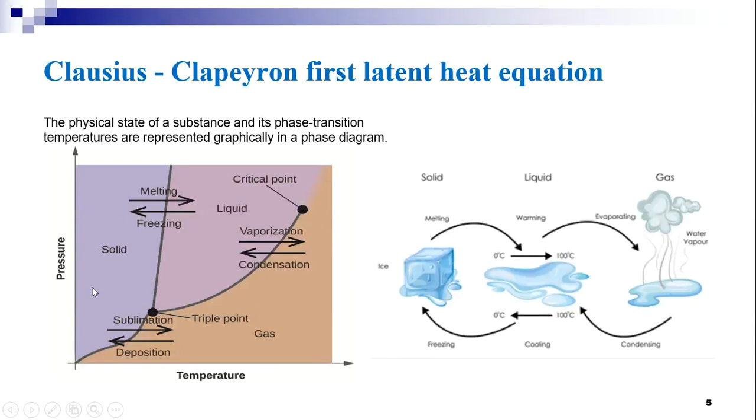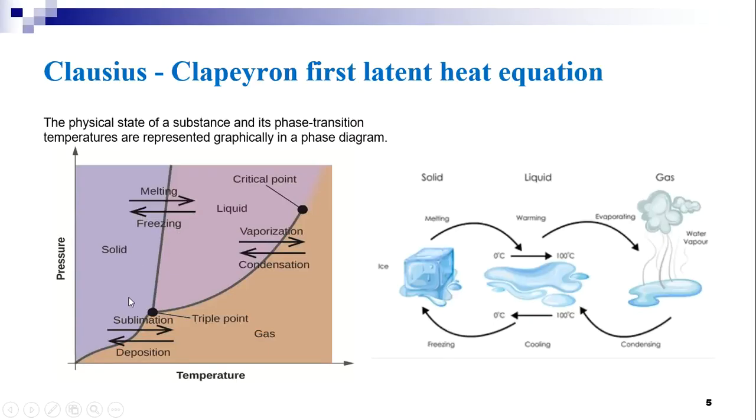Here in general, if you plot a graph of pressure versus temperature for the transition of matter, we will get different phases. A solid changes into a liquid and the phase change is done by melting, or in reverse it is known as freezing.